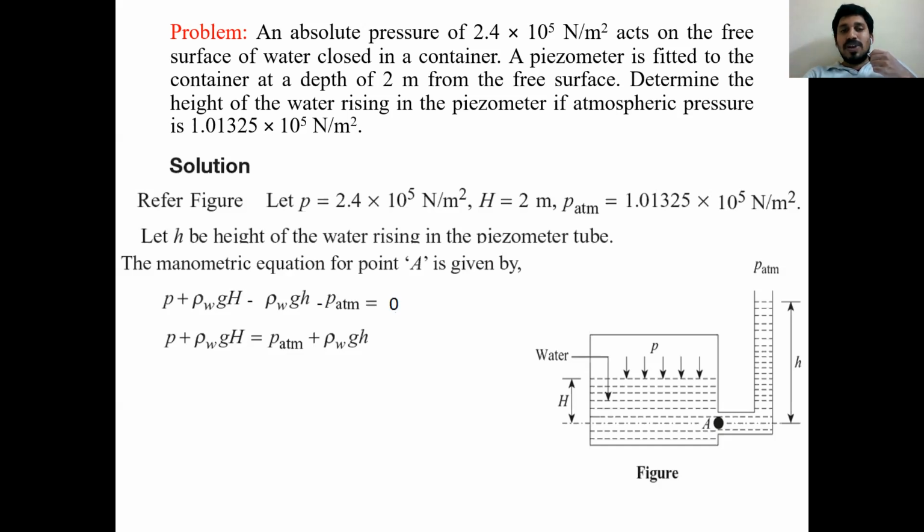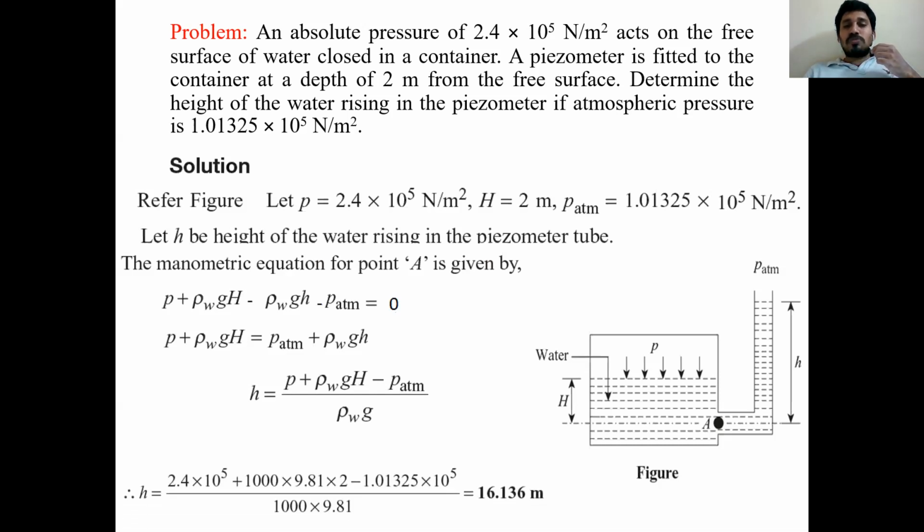If I simplify this, I maintain the negative quantities on the other side. So P plus rho W g H is equal to P atmosphere plus rho W g small h. In this equation only the h value is unknown, the remaining values we know, which are given in the data. g is the gravitational constant, which is 9.81. I am going to substitute. First of all, I write the equation for small h: h is equal to P plus rho W g H minus P atmosphere, divided by rho W g. I am going to substitute all values.